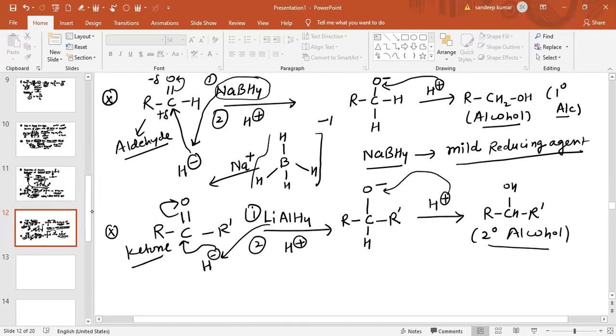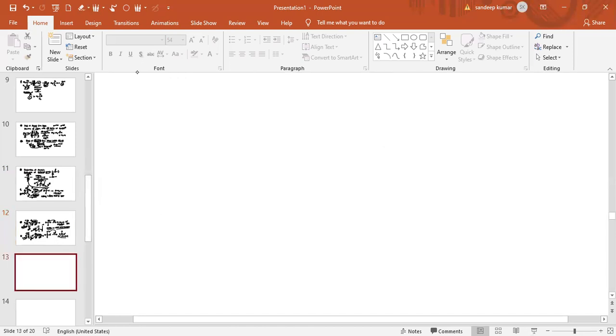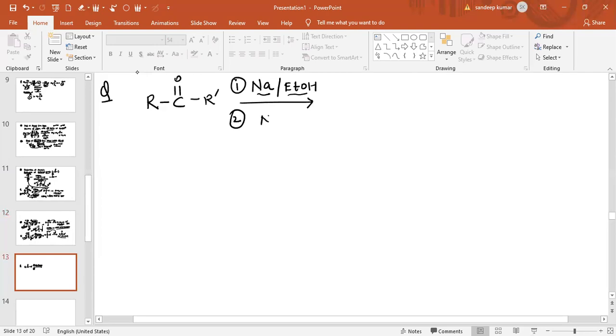In the same way, some more reactions are there. See another reagent. I am discussing with the question only. If ketonic group is given, like R, C double bond O and R dash, for the reaction of ketone, in the first step I am adding sodium with ethanol, and in the second step, we are adding nickel in presence of hydrogen.